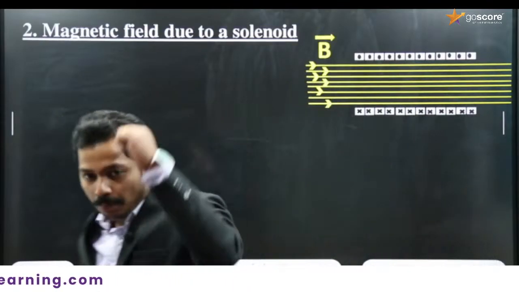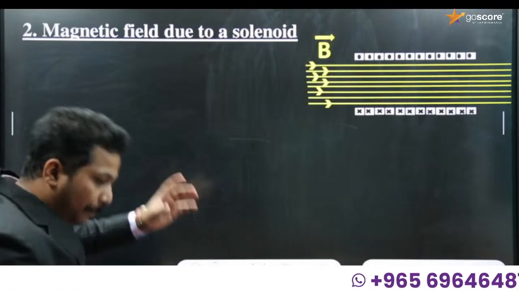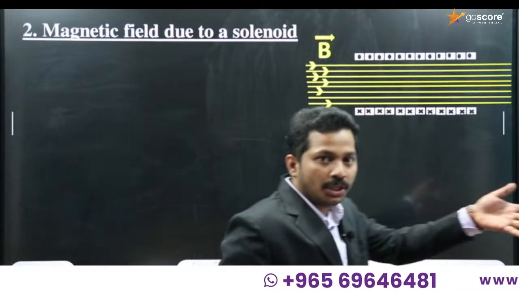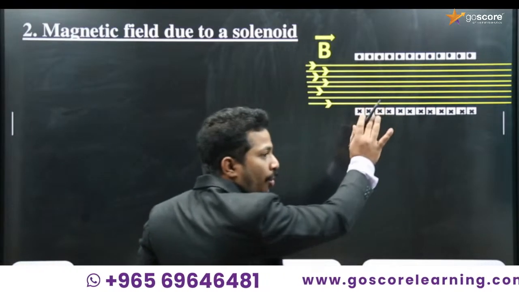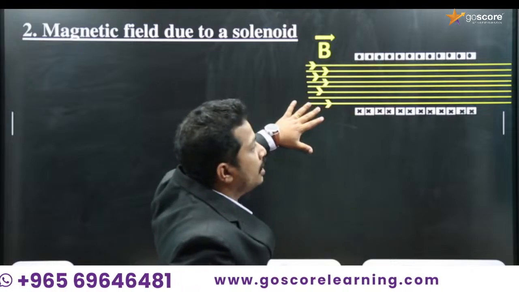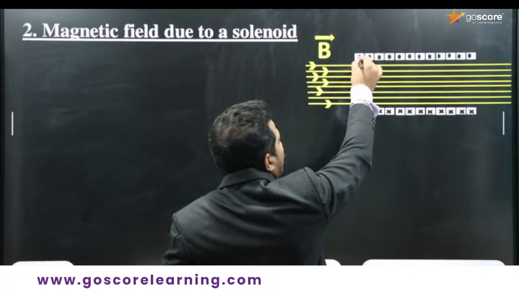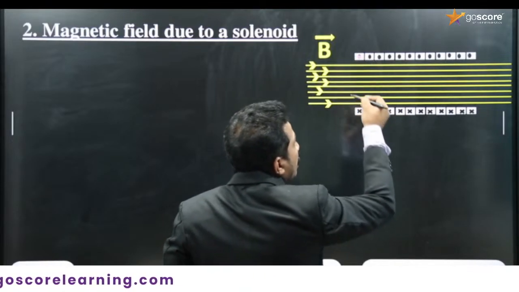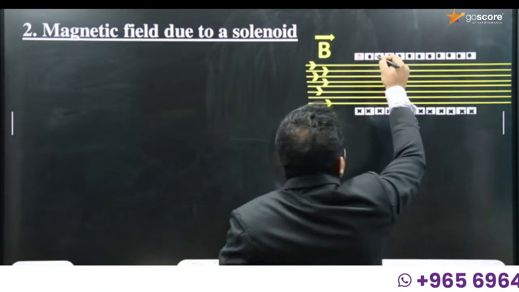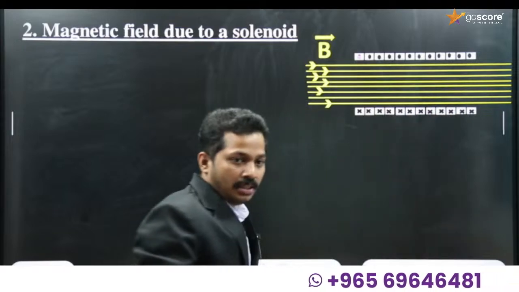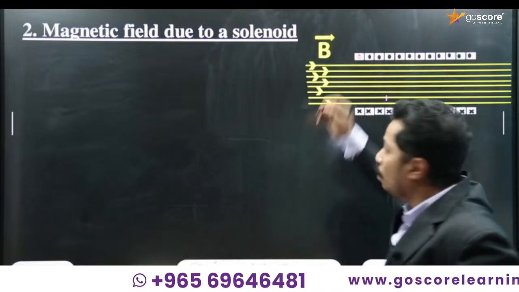Then the second application of Ampere's circuit law: magnetic field due to a solenoid. Sir, you said solenoid, but we can't see a solenoid here. It's actually a solenoid placed on the board, and it carries a current I, and current is coming out of the board, this dot, and going into the board, this cross mark. A current is coming from it and going into it, so this is the solenoid, right? I didn't draw it as such; instead, I have used the representation of direction. So the current is coming out, going in, coming out, going in, coming out, going in. So you can see a solenoid here.